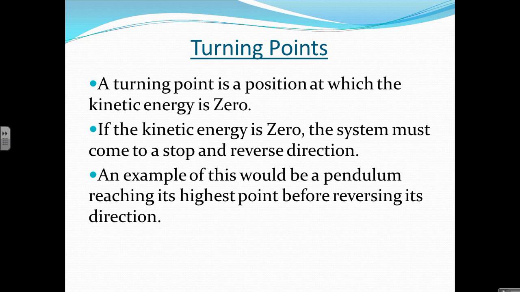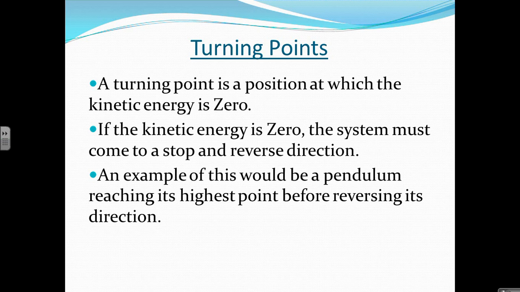One increases, the other decreases. As soon as the kinetic energy goes to zero, the potential energy will hit its maximum point, and the object will turn around, and it'll go back to more kinetic energy, and potential energy will decrease. We see this with the constant repetitive motion of a pendulum. At its highest points, those are the turning points of the pendulum. They stop, turn around, go the other direction.